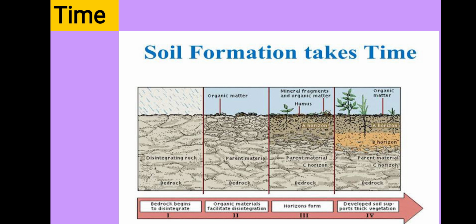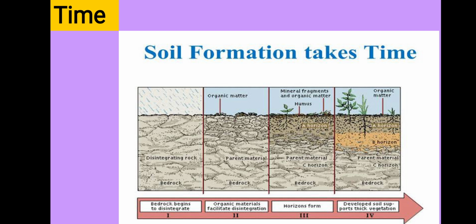understood this? There are four main factors affecting soil formation. First one is the parent rock, second one is the regional climate, third one is the biotic material, and the fourth one is time. Okay, now come to the next point.